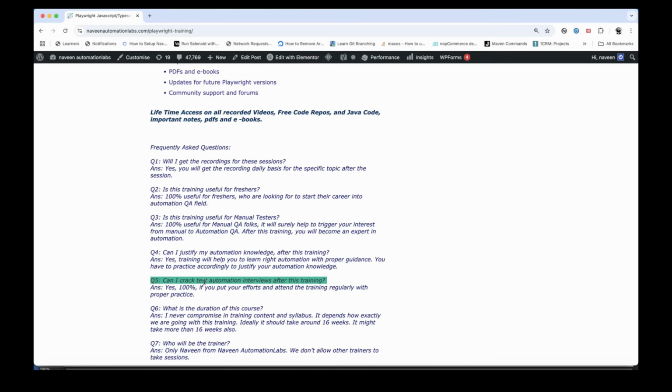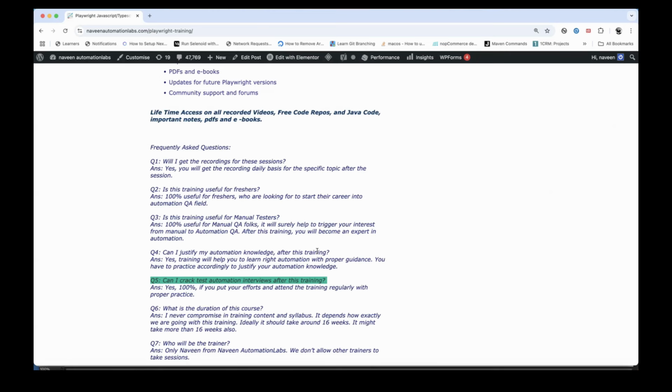Especially it will take around 15 to 16 weeks, because we are having sessions only 3 days a week, and this is a very new tool for you guys also. So I wanted, instead of 4 to 5 days, let's make it 3 days, so you will get enough time for preparation and everything. So approximately it might take around 16 weeks. It might take more than that also, but we will never compromise on the quality and the content.